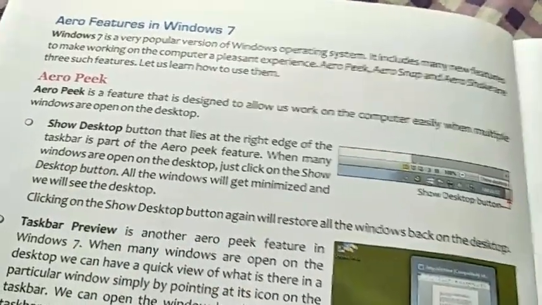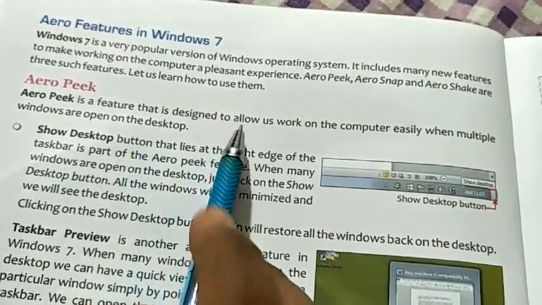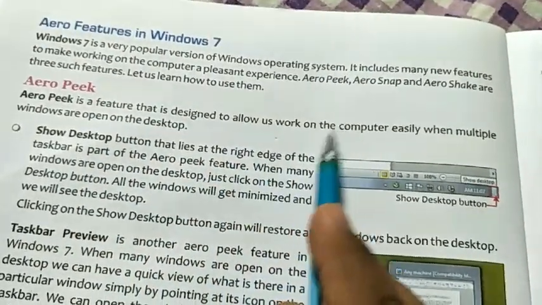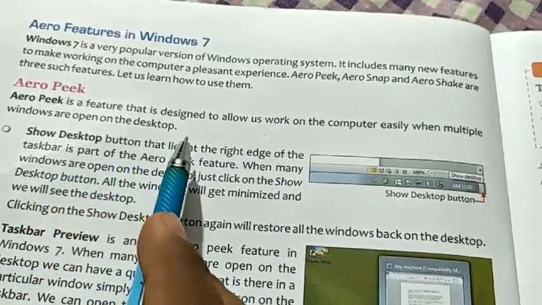Okay, look here. Aero Peek is a feature that is designed to allow us to work on the computer easily when multiple windows are open on the desktop.